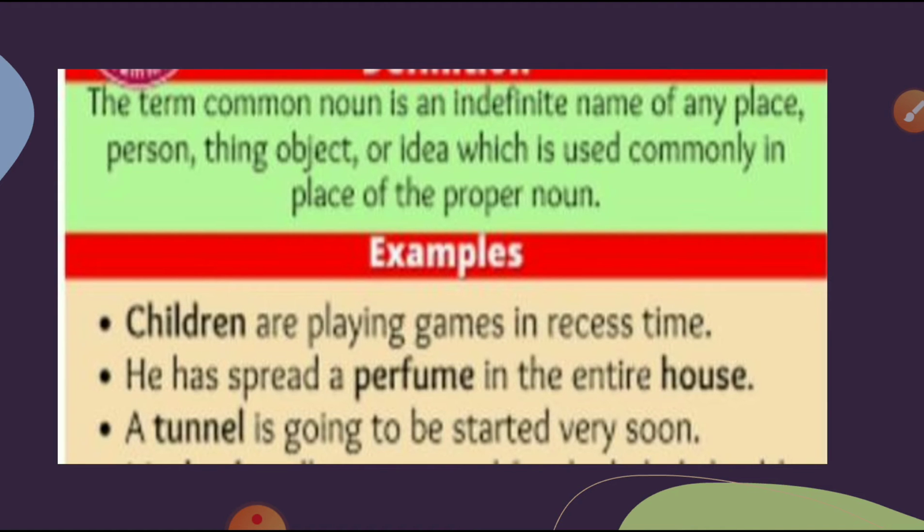Second one: he has spread a perfume in the entire house. Here perfume and house are common nouns. Third one: a tunnel is going to be started very soon. Here tunnel is a common noun.